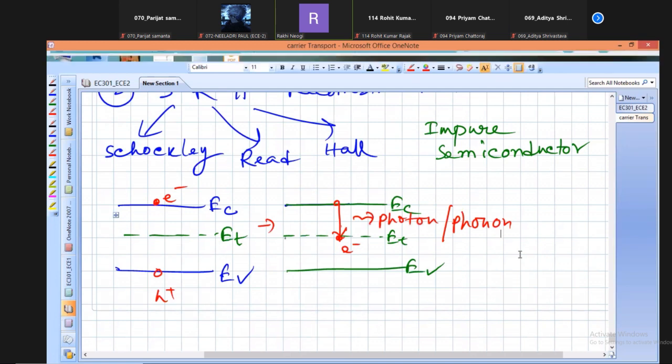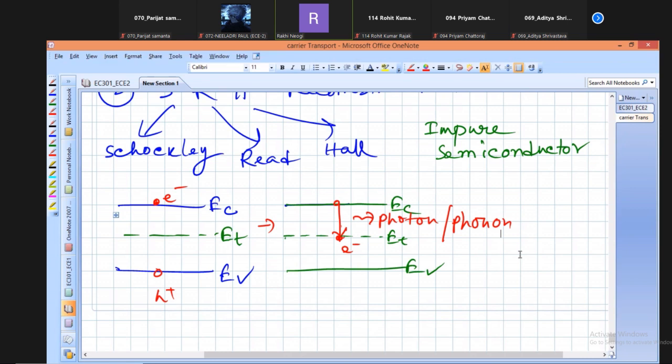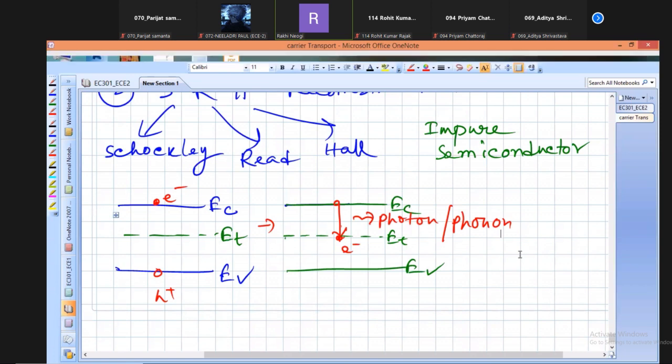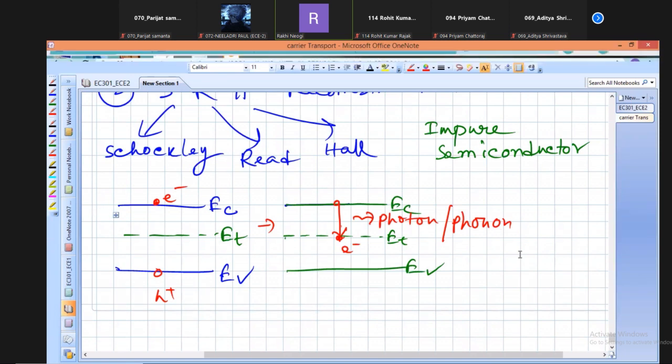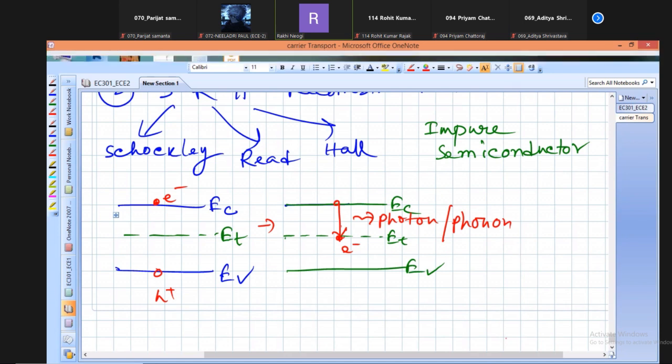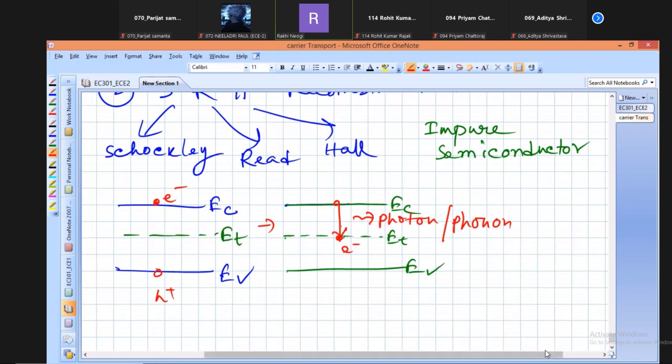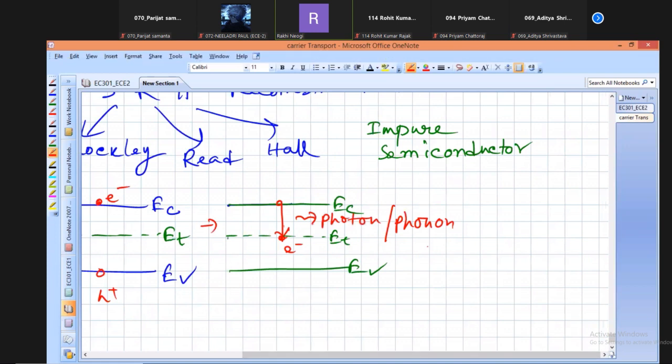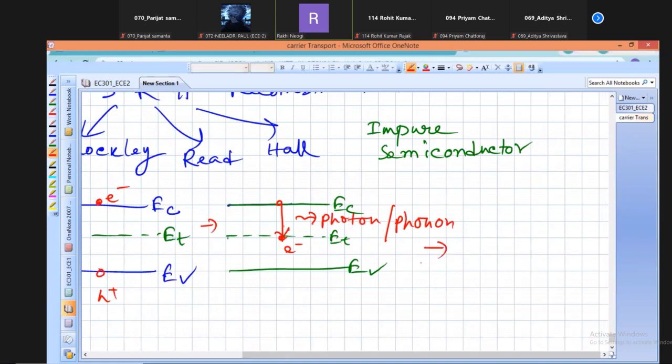So in this process of recombination, the electron does not directly make the transition from the conduction band minimum point to the valence band maximum point, but must make a transition from the conduction band minimum point to the defect state, which is created within the band gap.